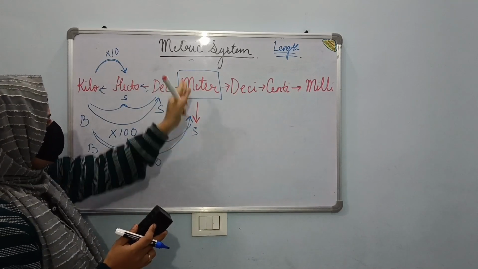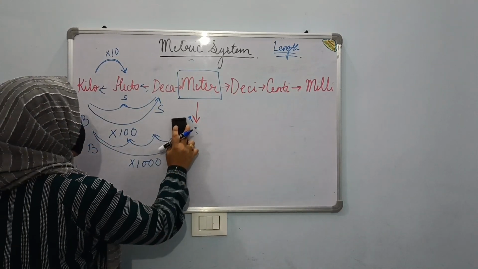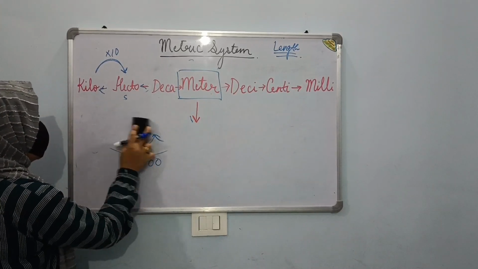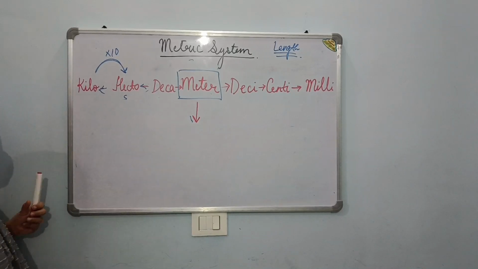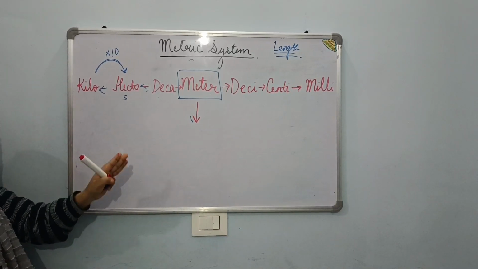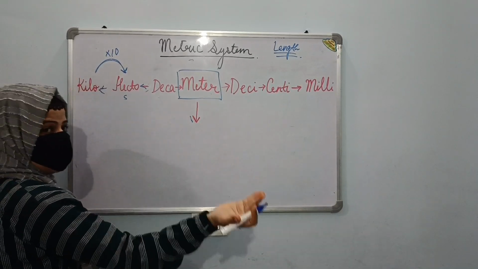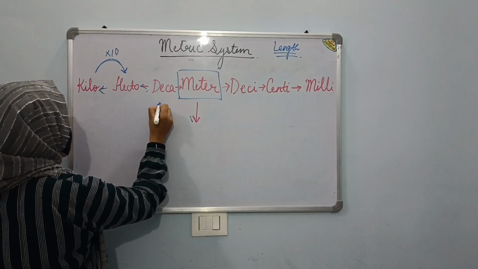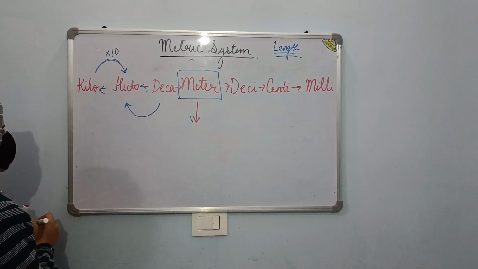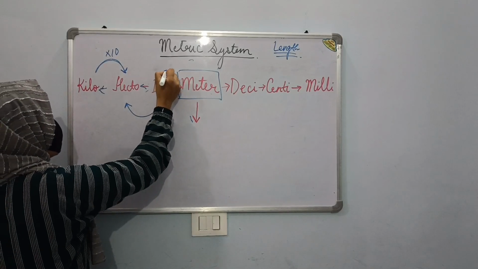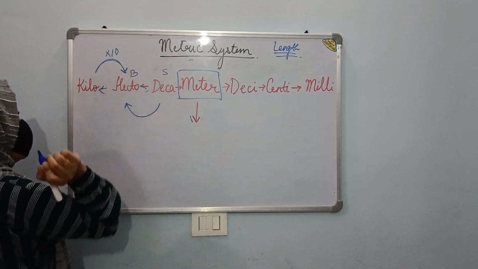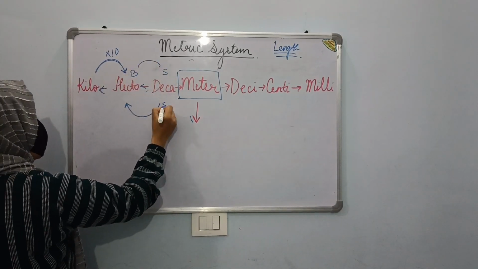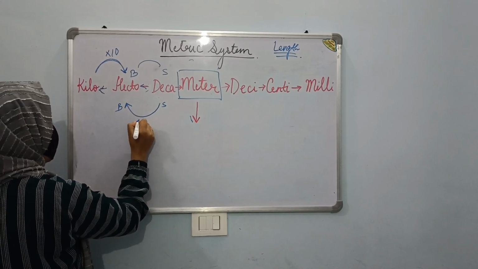So now I'm dealing with the left side of this main unit. Is it clear? You have to count the jumps and you have to check whether you are converting a bigger unit into smaller or a smaller to bigger. Like suppose you have to convert deca into hecto. So deca is a smaller unit and hecto is a bigger unit. So smaller to bigger unit. It means you have to divide.